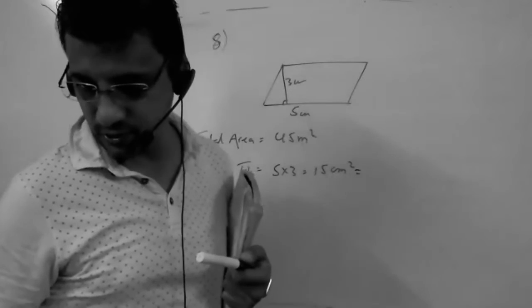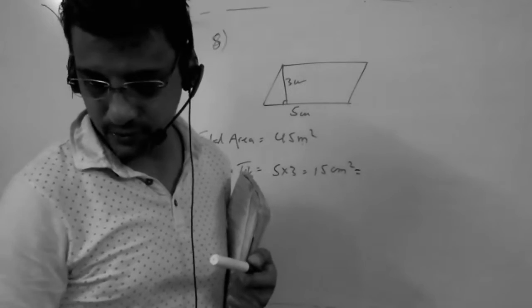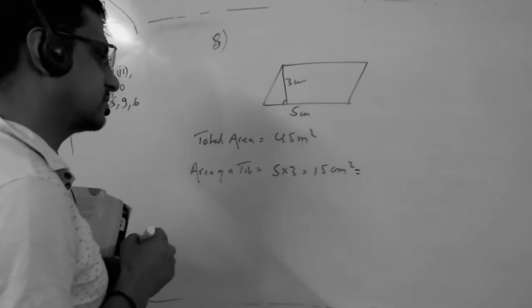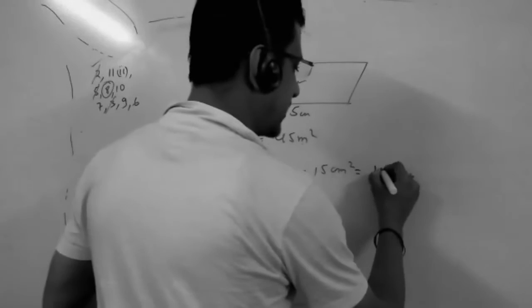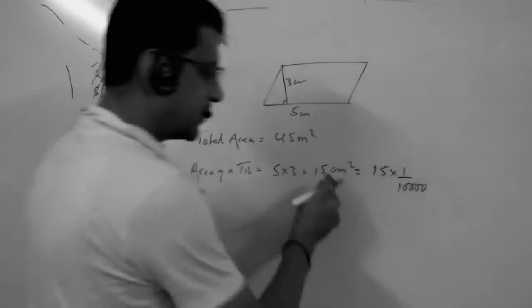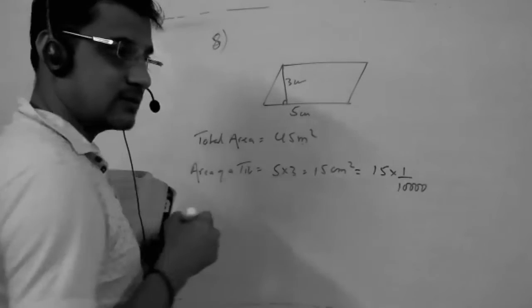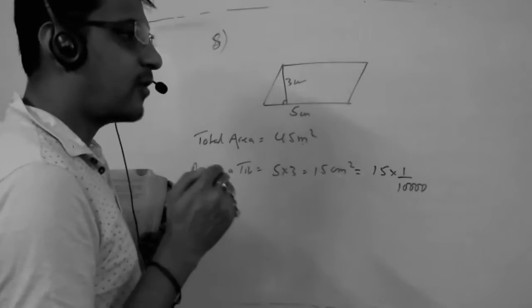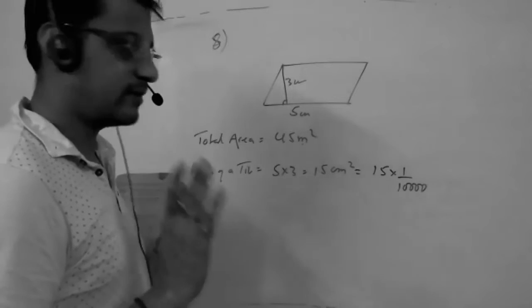Yes, Surya, what I have to do? Sir, into 1 by 10,000. Because while going from meter to centimeter, we multiply by 10,000.